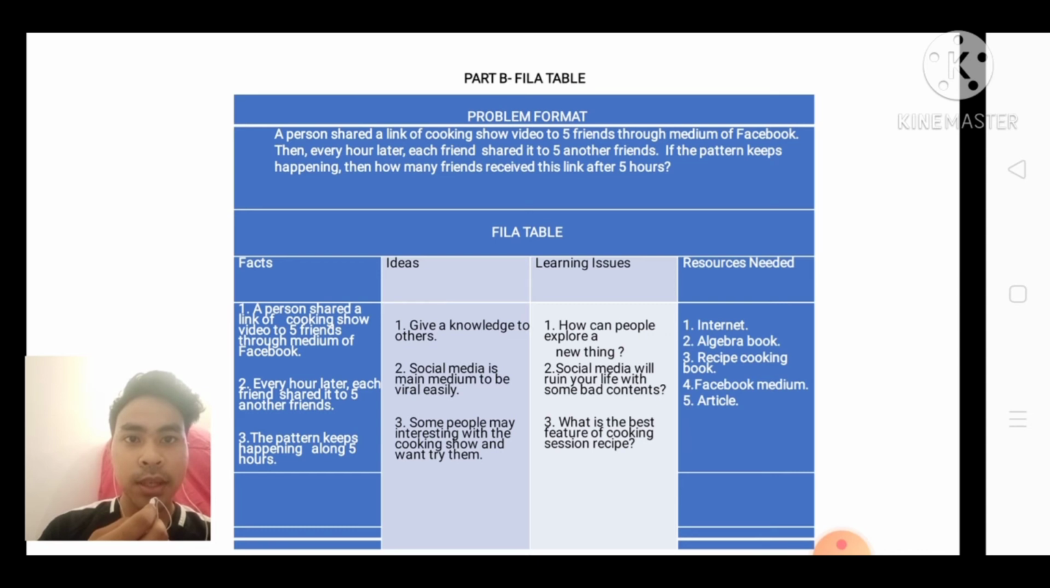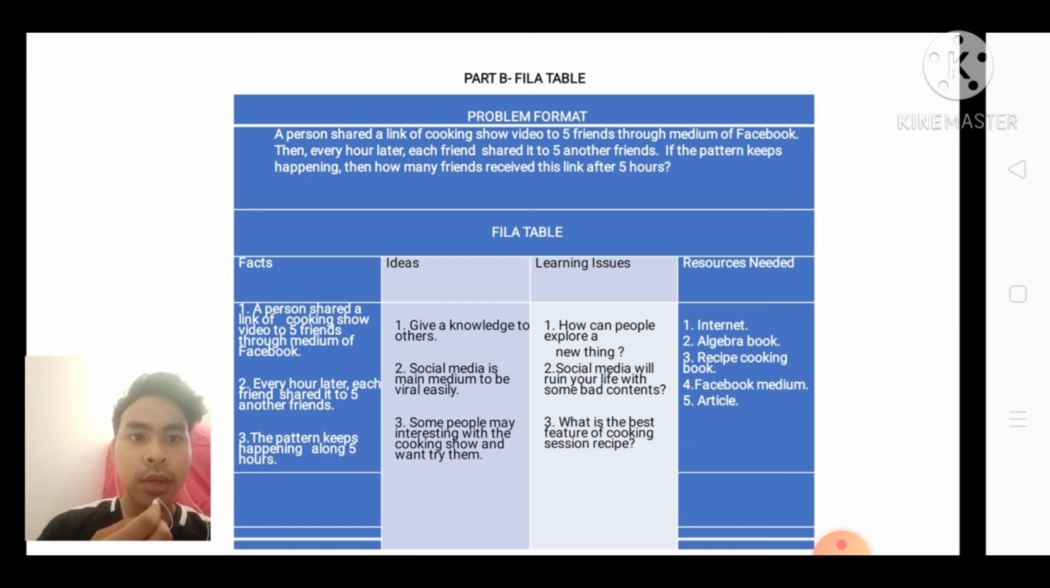Facts: a person shares a link of a cooking show to 5 friends through the medium of Facebook. Every hour later, each friend shares it to 5 other friends. The pattern keeps happening for 5 hours. The idea is to give knowledge to others. Social media is the main medium to become viral easily. Some people may be interested in the cooking show and want to try it.